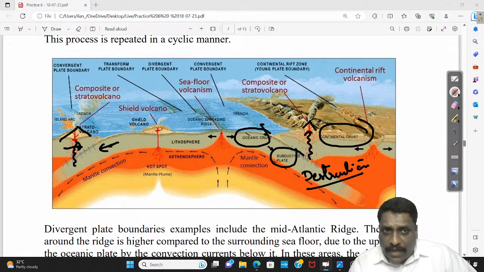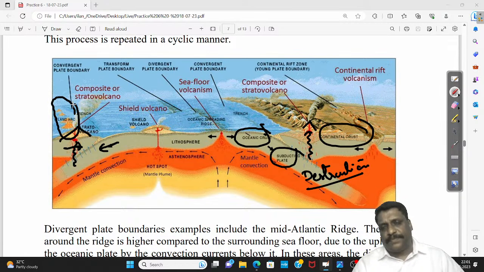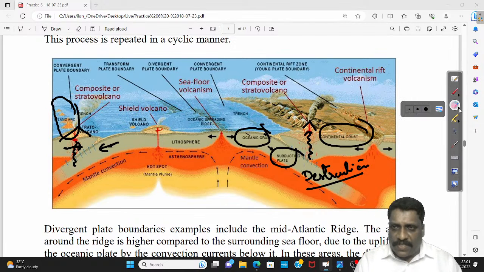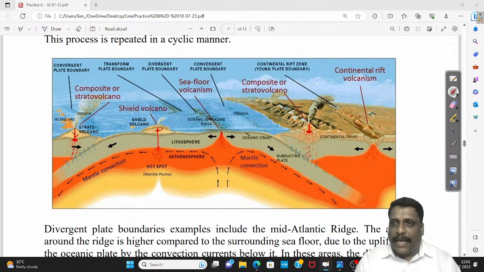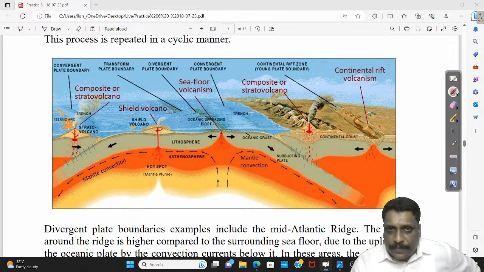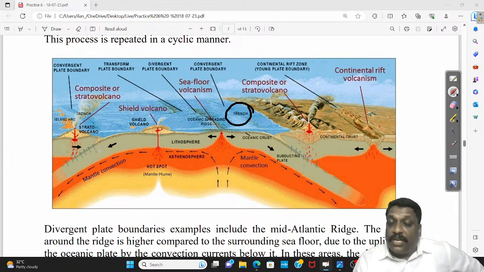And all these volcanoes generally form this island arc. Island arc. Okay. So what are the features? Somewhere let me tell you. Number one, I can talk about the trench. Number two, subduction leading to destruction, and destruction resulting in the formation of volcano.